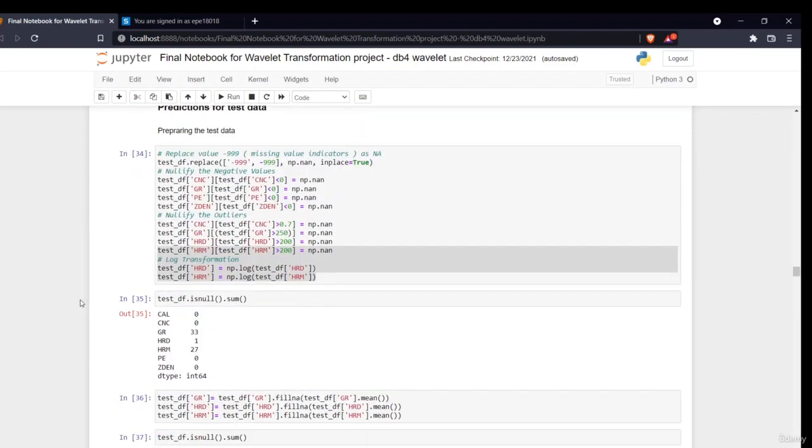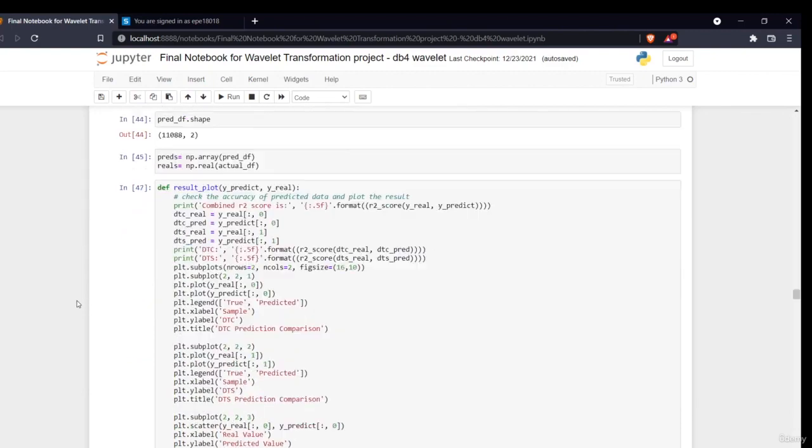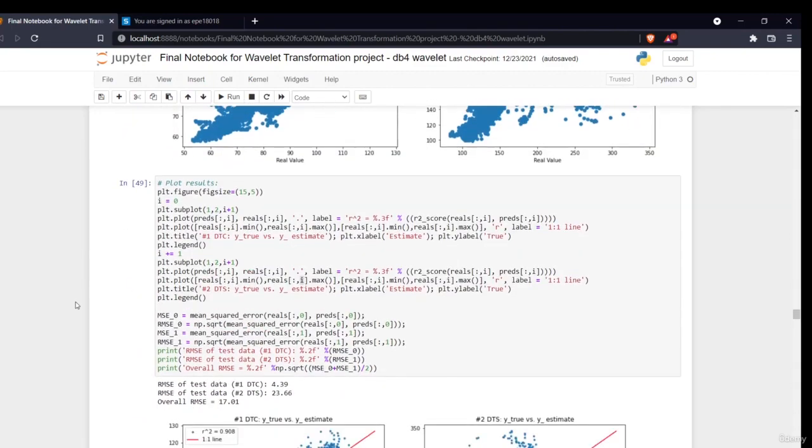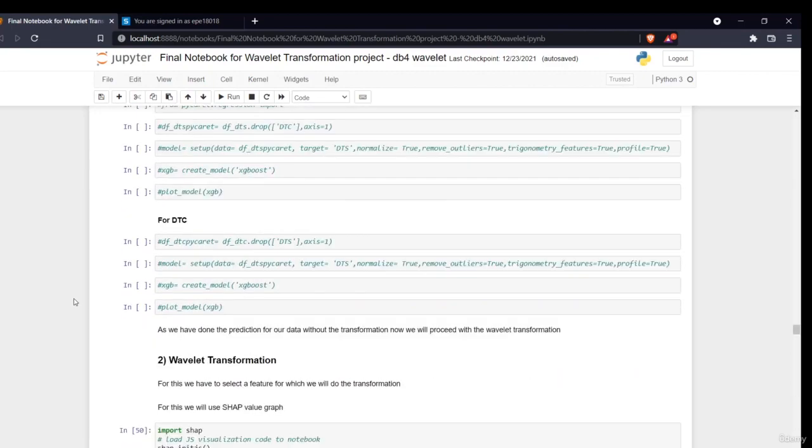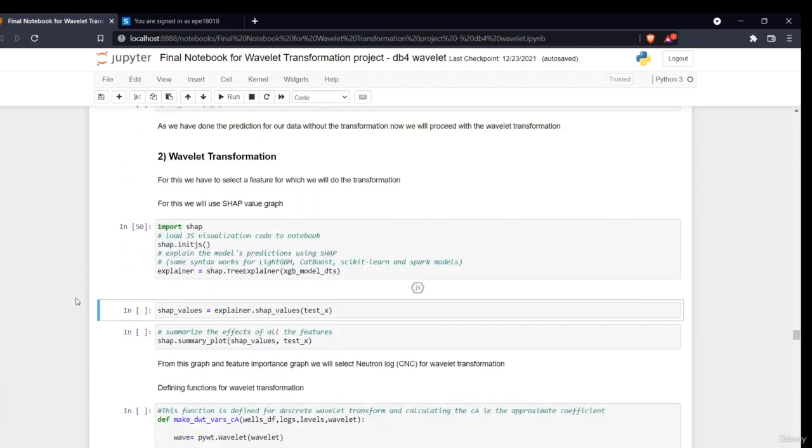So now we will perform the transformation on only one of the features. The main reason is that when you perform the wavelet transformation, it creates a huge number of features. For one log, it will decompose that signal into various levels, and the wavelet transformation creates two different coefficients.